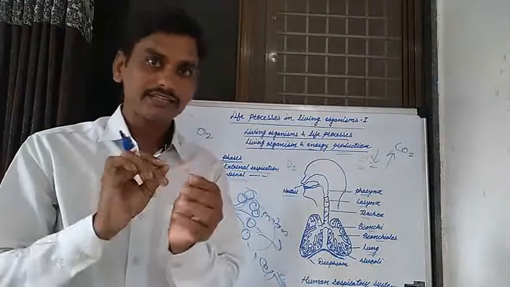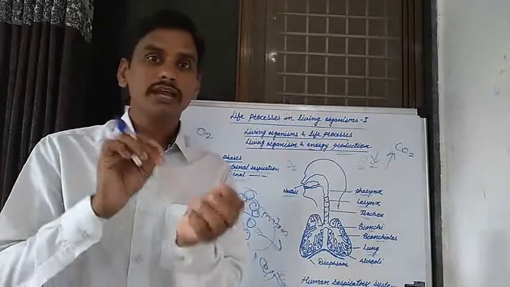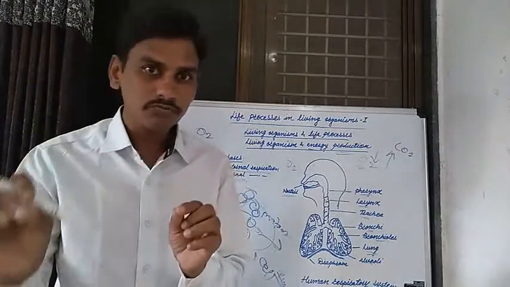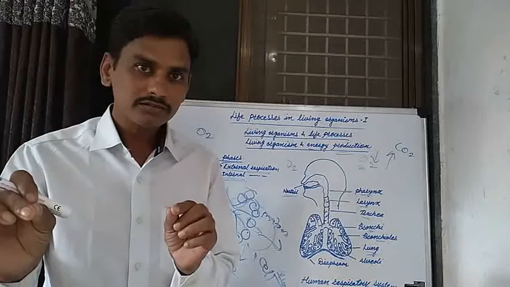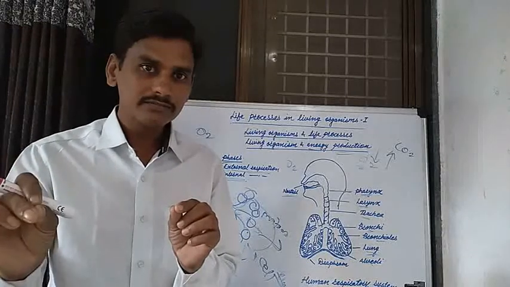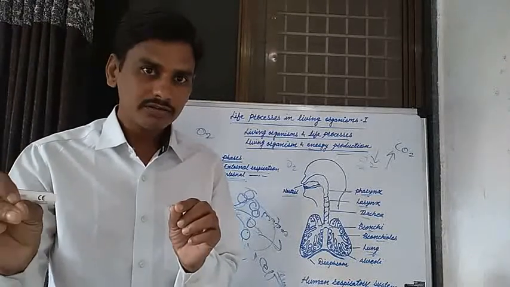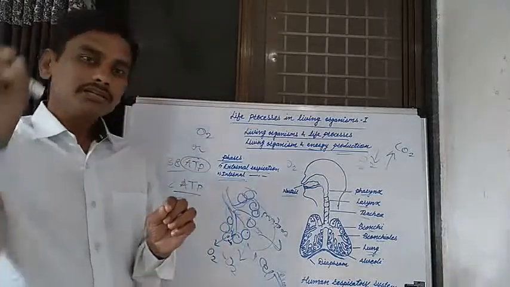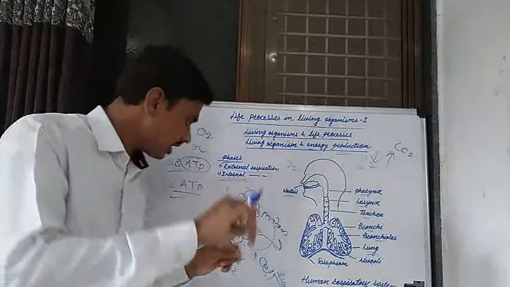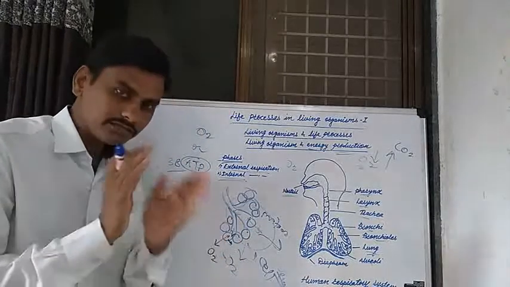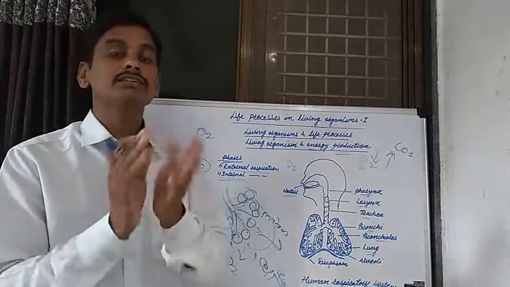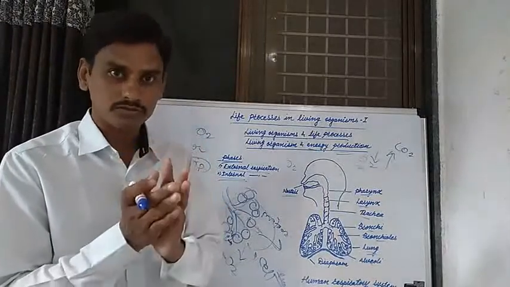That is known as exchange of gases, of oxygen and carbon dioxide. Oxygen enters from the alveolus into the blood capillaries, veins and arteries, and the carbon dioxide present in the blood capillary enters the alveoli. That is known as the exchange of gases by diffusion.